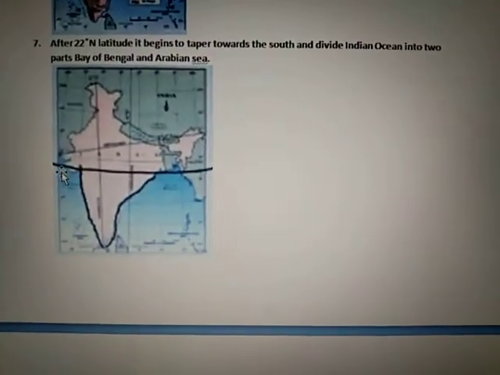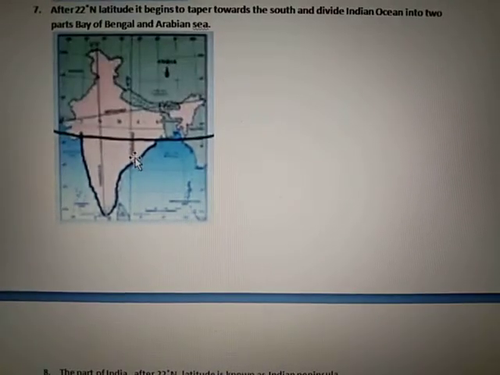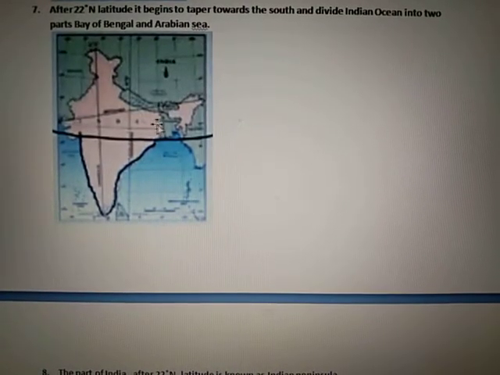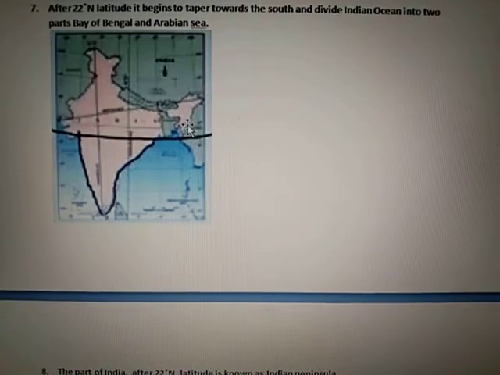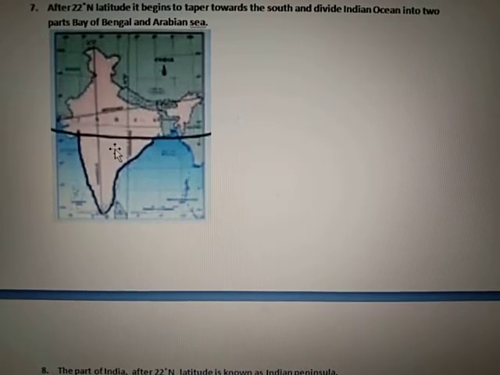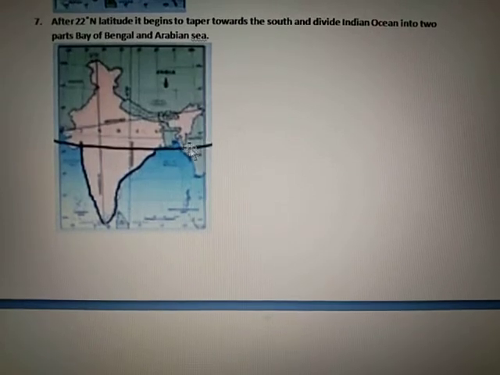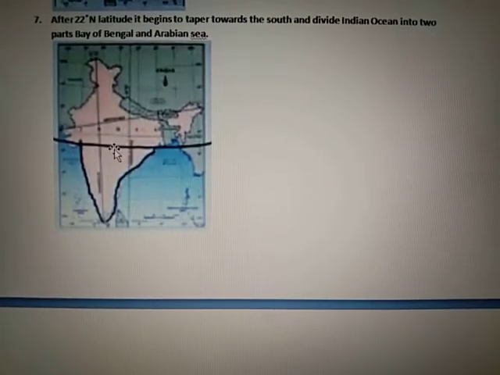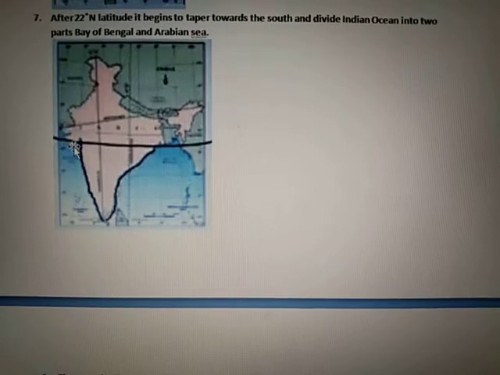This is our Tropic of Cancer, which is 23 degrees and half minute north. Below this line, at approximately 22 degrees north, India begins to taper. Taper means it begins to narrow.